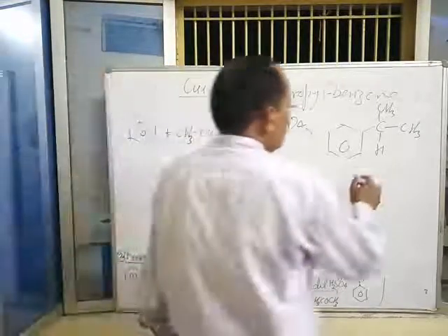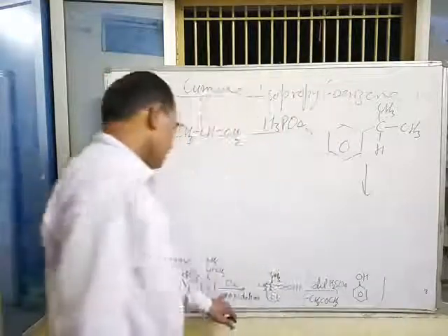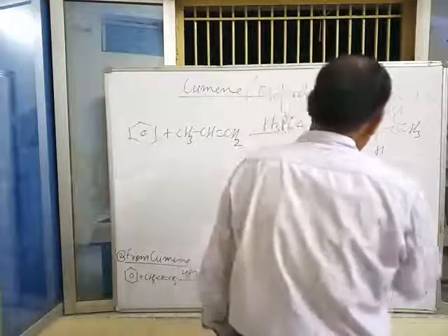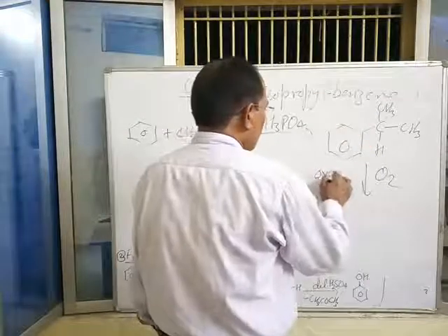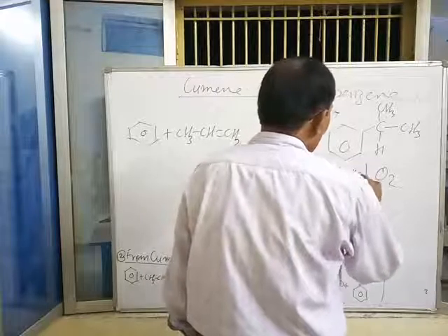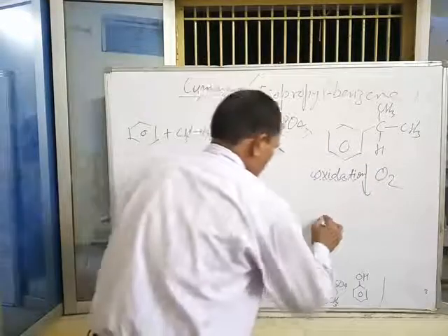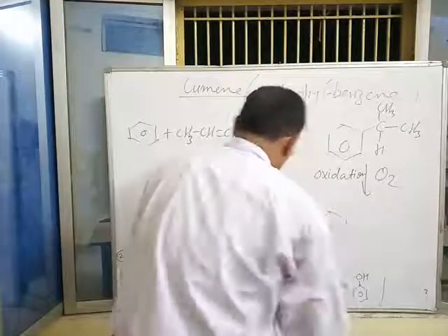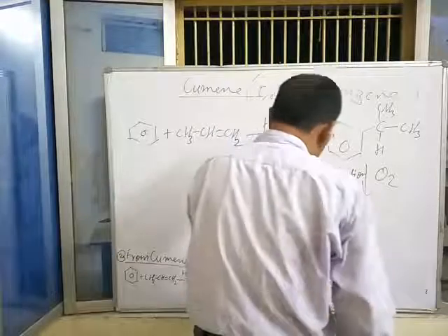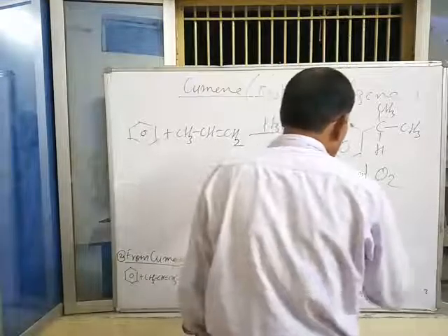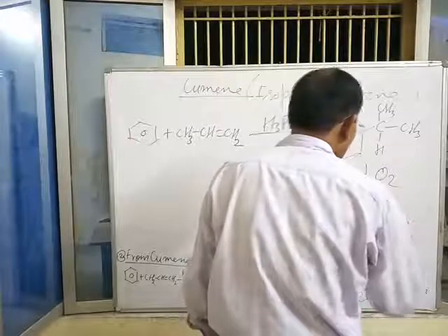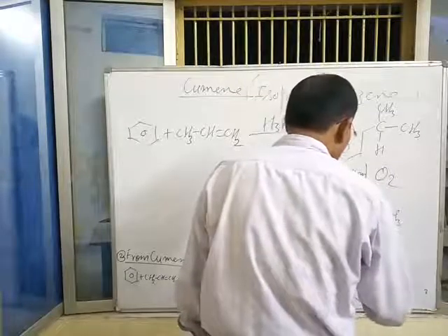This cumene on air oxidation, or aerial oxidation, gives cumene hydroperoxide.